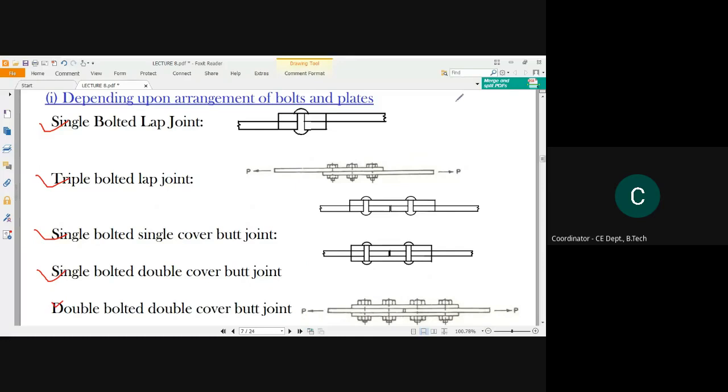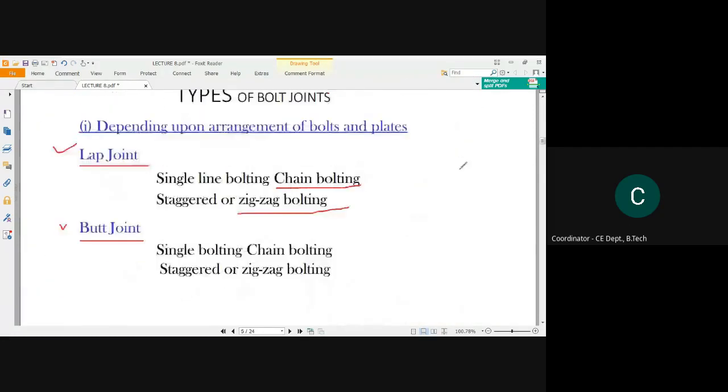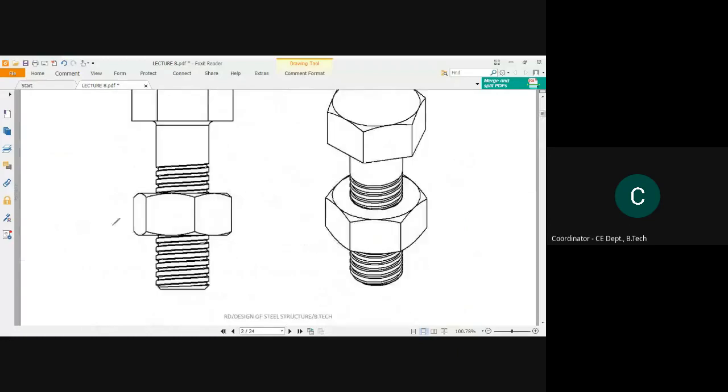Okay. So in the previous class, we studied the nominal diameter and gross diameter. The nominal diameter was this, sorry, the diameter of the shank part, the unthreaded shank part. This was the unthreaded shank part, right? So this was the nominal diameter, and the gross diameter was this diameter plus the clearance length.